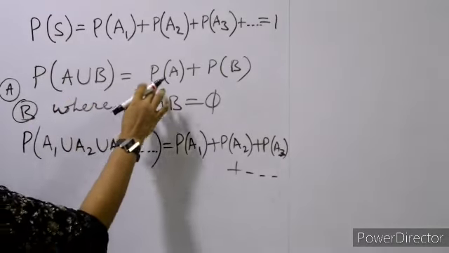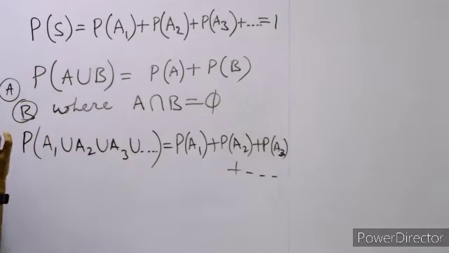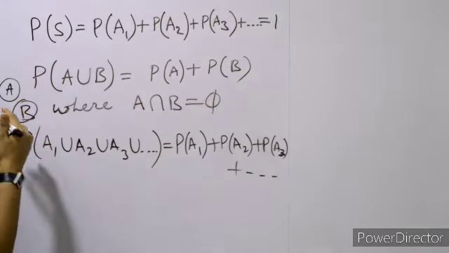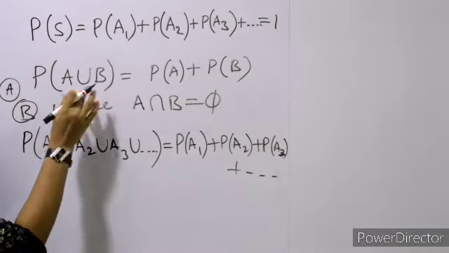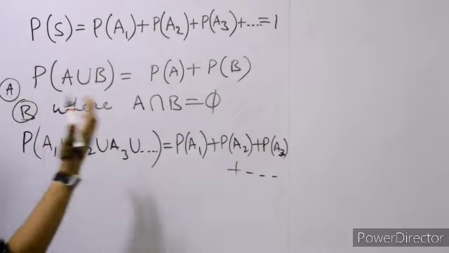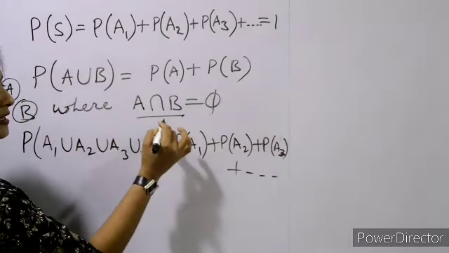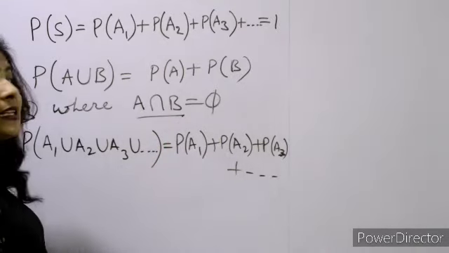Okay, now when A and B both are different, like they don't have any point in common, so they are mutually exclusive. So क्या होगा? P(A union B) क्या होगा? Whatever is there in A and B, so that will be P(A) plus P(B). When A intersection B is null set, that is fine.